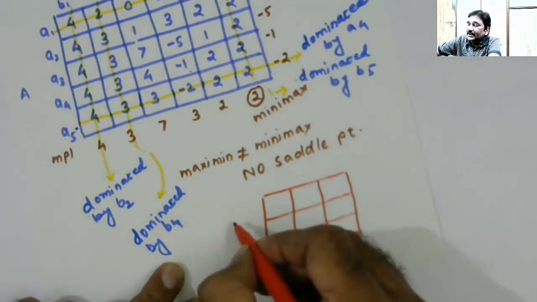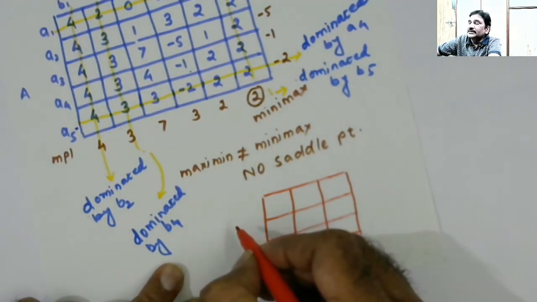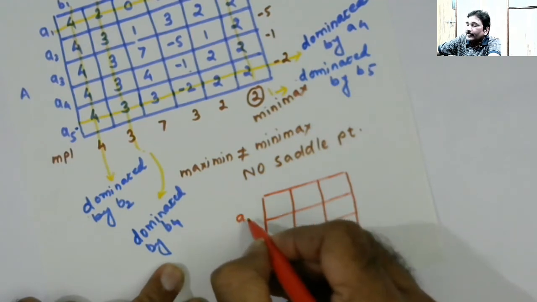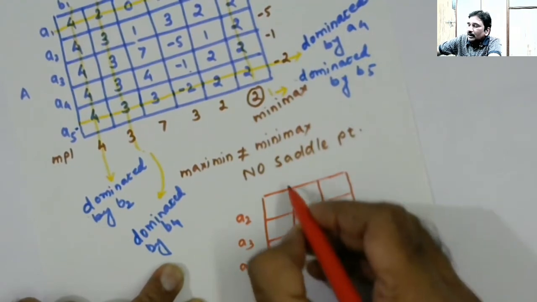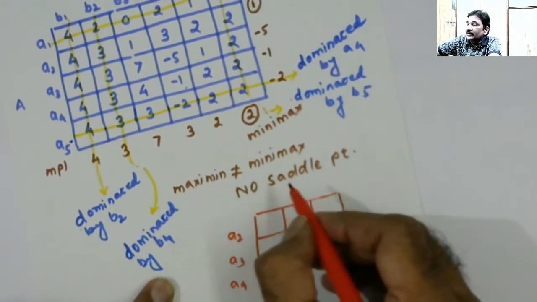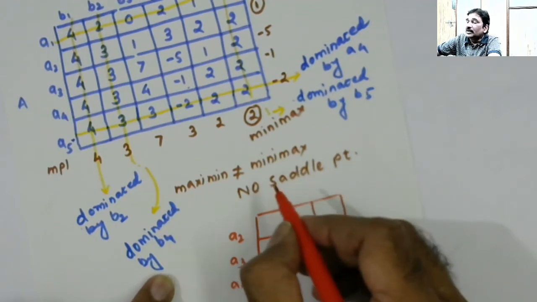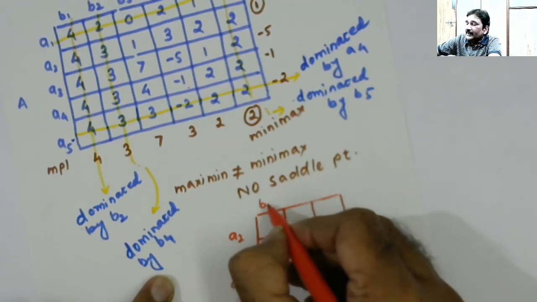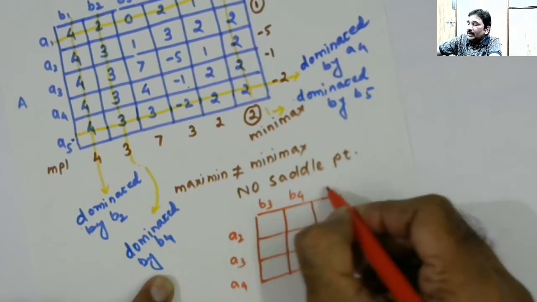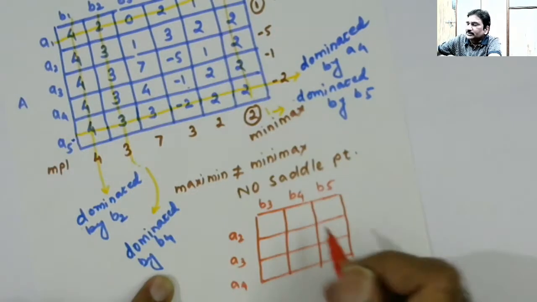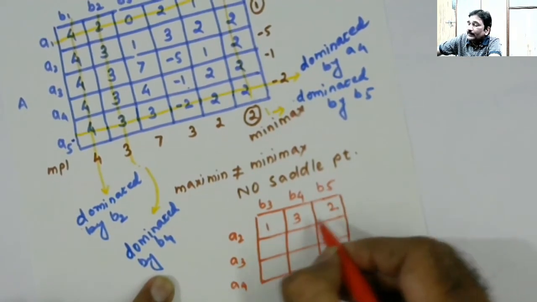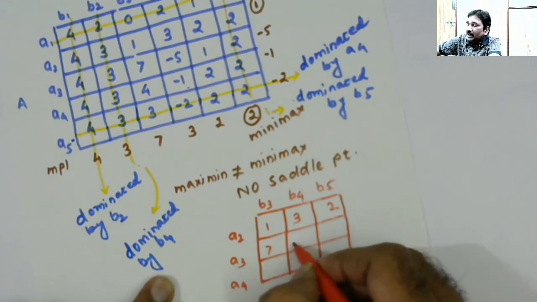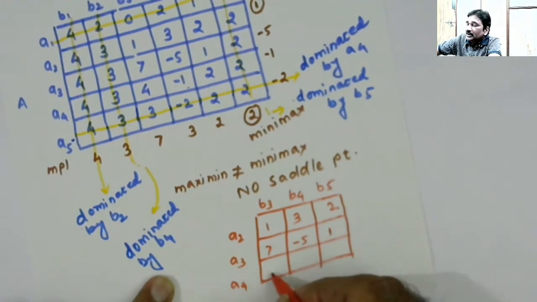So what am I left with? A2, A3, A4. And what are the courses of action which are still live? B3, B4 and B5. And the values I simply have to copy: 1, 3, 2, 7, minus 5 and 1, and lastly 4, minus 1, 2.